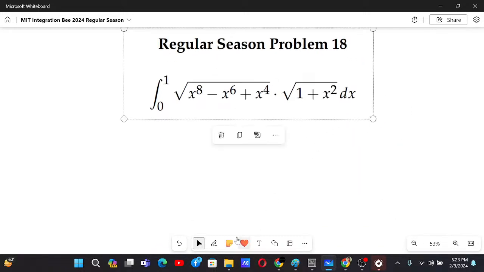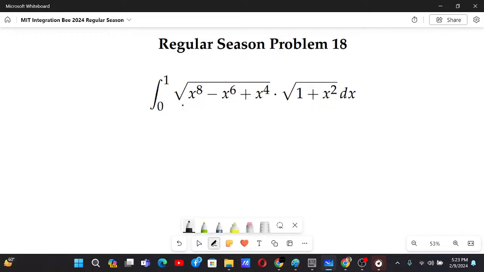Okay, now for this one, let us try to first take x to the power 4 common out, and let us see what we get. If we take x to the power 4 common, we will just have x square over here, and then x to the power 4 minus x square plus 1. And now after that we will have 1 plus x square.